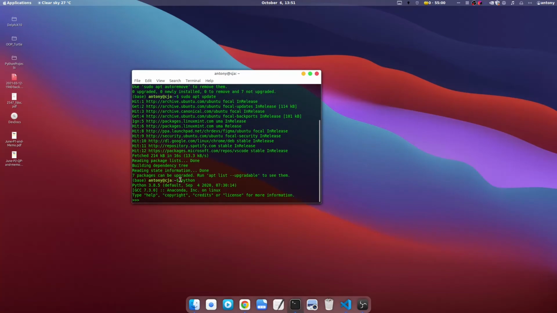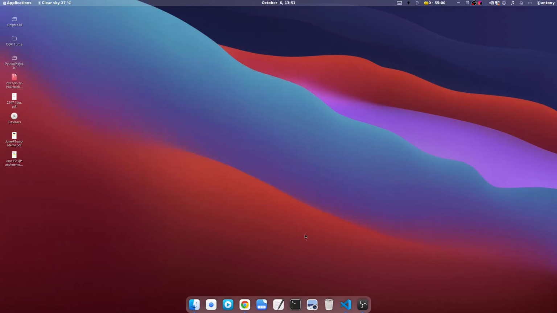Just to double check, type in python3. As you can see, for me, I just typed in Python and it already told me that Python 3.8.5 is already installed. Go ahead and close your terminal. We don't need that anymore. And now we need to open up our VS Code.